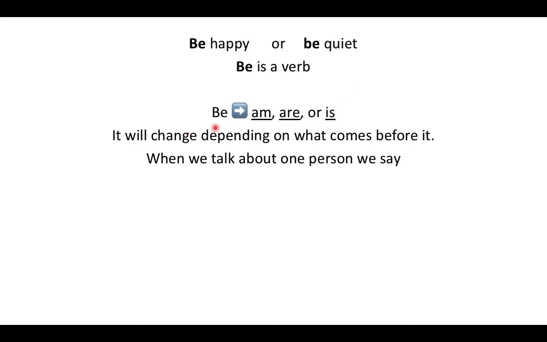Be can look different. It can be am, are, or is. So am is the same as be, are is the same as be, and is is the same as be. They all mean the same exact thing, they just look different. So be will change depending on what comes before it. When we talk about one person, we say I am, or you are, or he is, or she is, or it is.